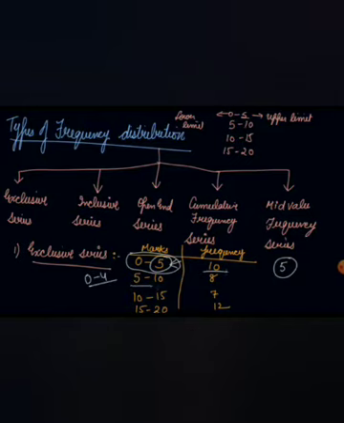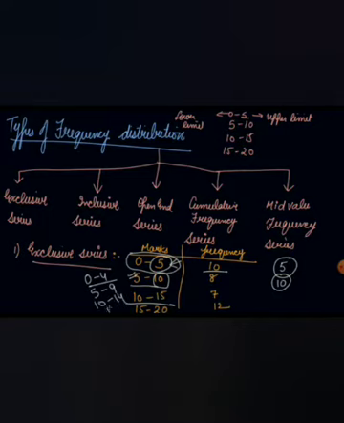And if I talk about 5 to 10, the children obtaining 10 marks are not included. This class includes the marks from 5 to 9. Same way, this class includes the marks from 10 to 14. This class includes the marks from 15 to 19. So this is your exclusive series, in which the upper limit items are excluded. The 5 marks are excluded from it. So this is known as your exclusive series.